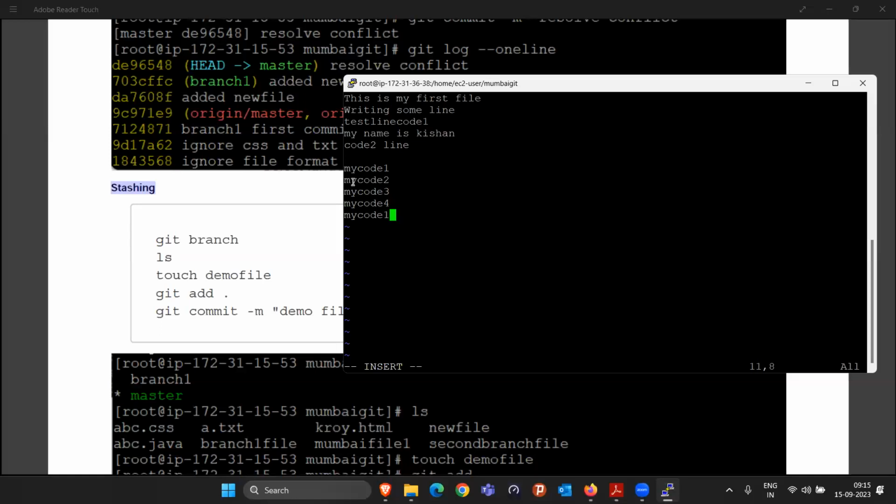code 4, code 5. So basically 5 lines of code I have currently written. But my goal was to write around 10 to 15 lines of code. So currently this code is not completed. In between, I am writing the code and testing it.